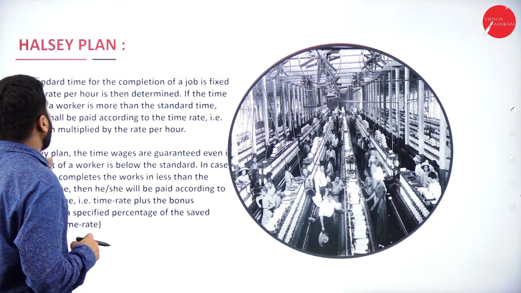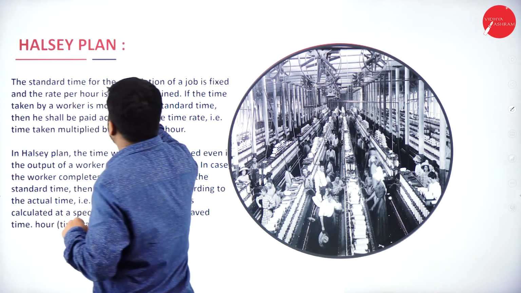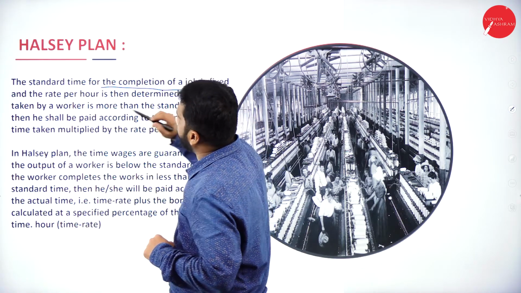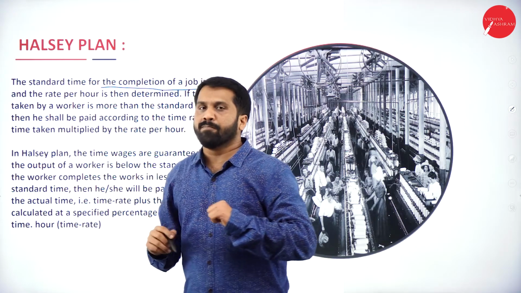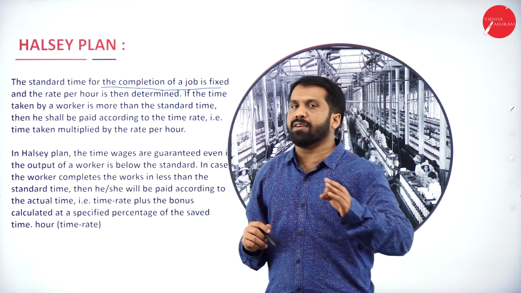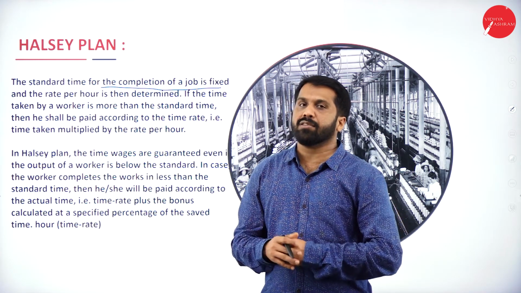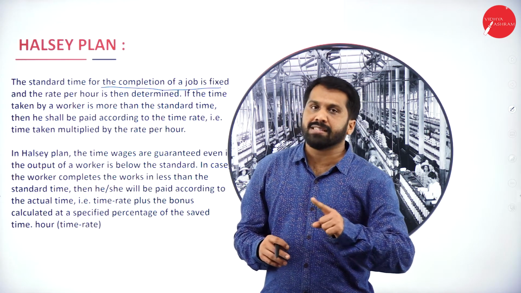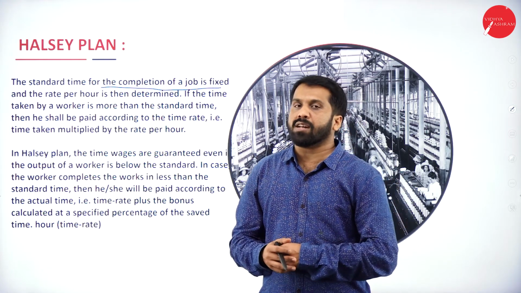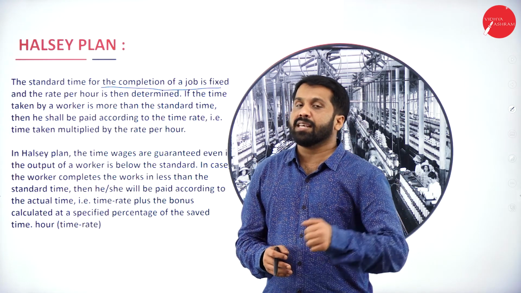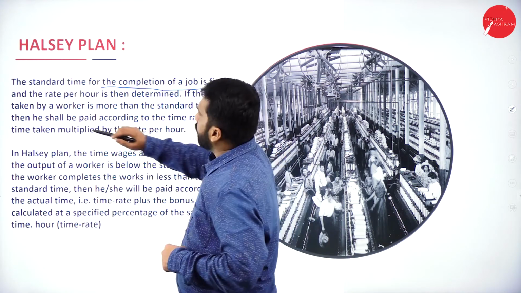Now, under the Halsey plan, the standard time for the completion of the job is fixed. So they will give you a standard time, even though it is A, B or C. To produce this particular unit, he has to take 5 hours. If he has completed within 5 hours, whatever he has saved, he will be given rewards like fixed,